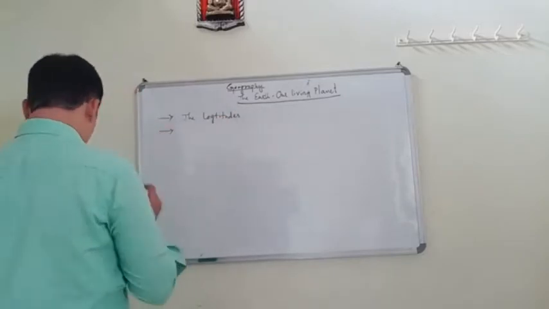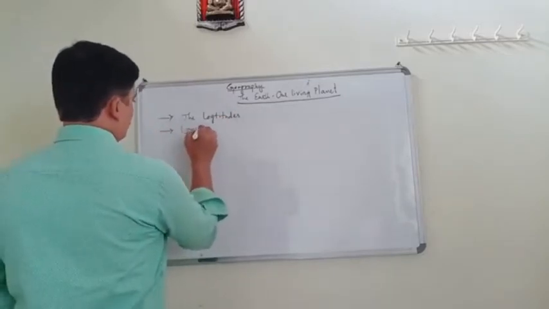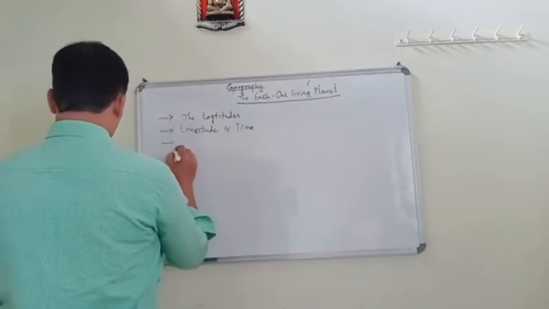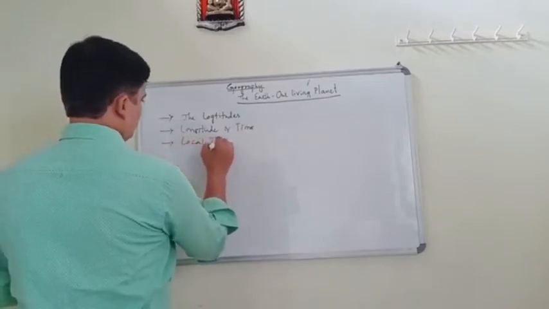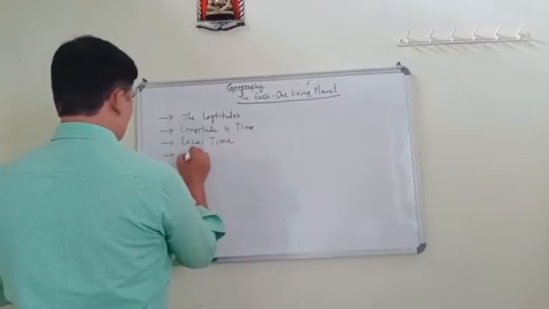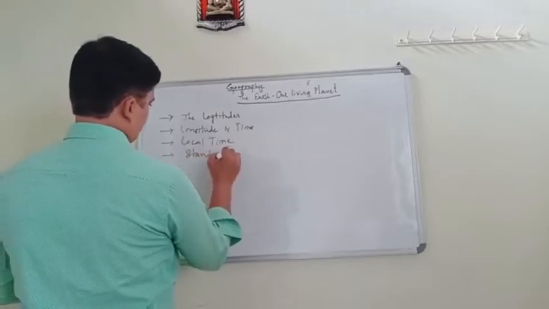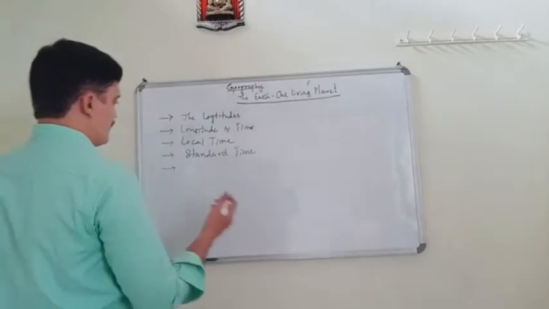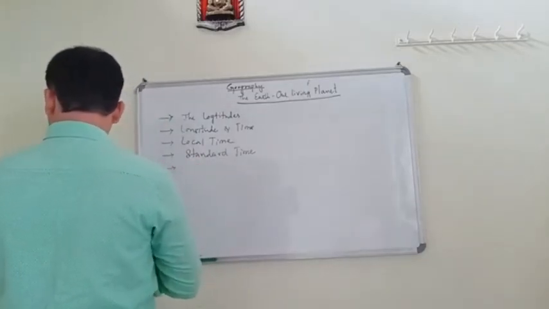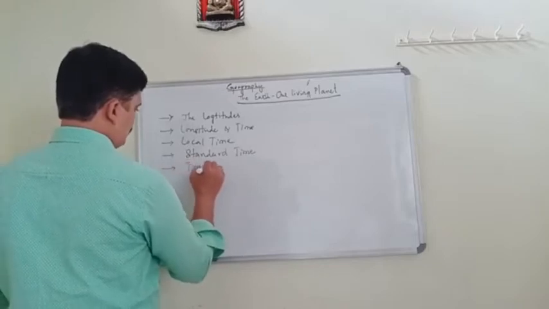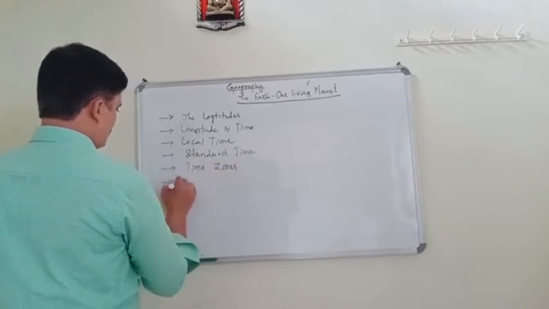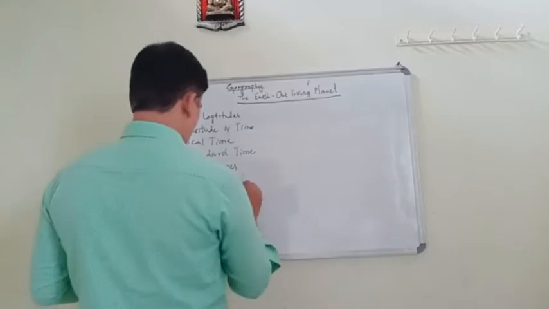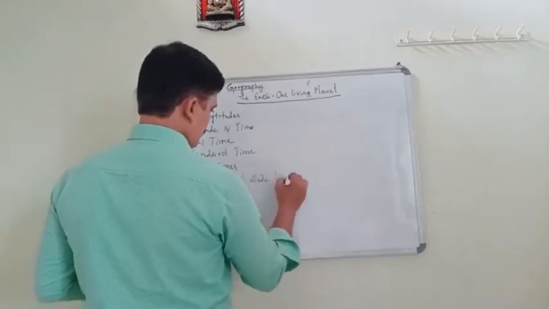longitudes, and longitude and time, and afterwards local time, then standard time, the difference between local and standard time, and then international time zones, and finally the international date line.